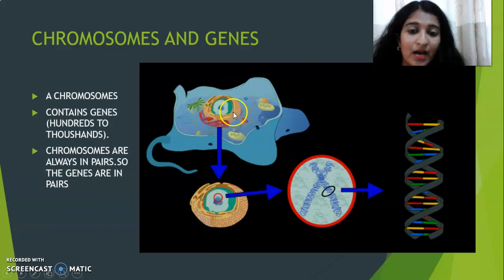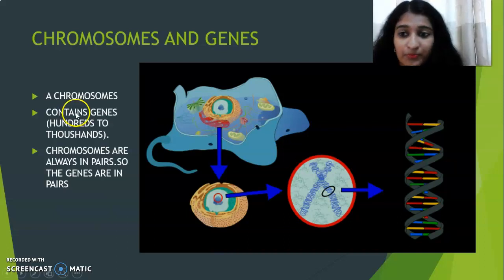Inside the cell, we have so many organelles like ribosome that we didn't discuss. At the center inside the cell, we have the nucleus. Inside the nucleus, we have some thread-like structure which is called the chromosome.